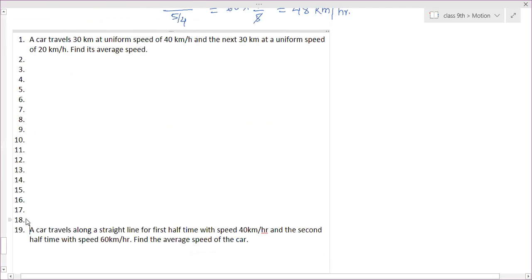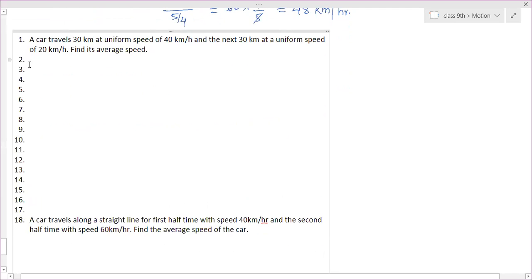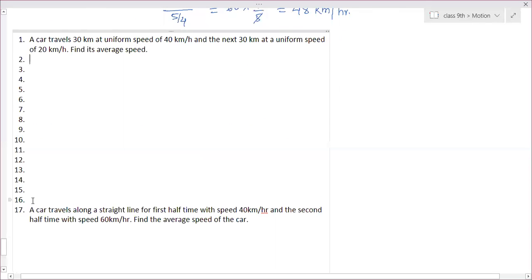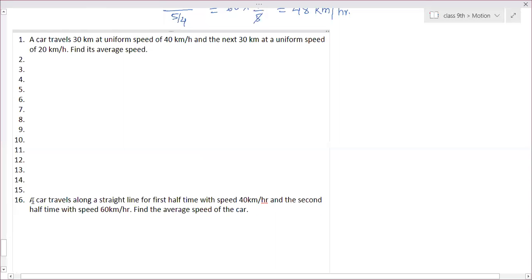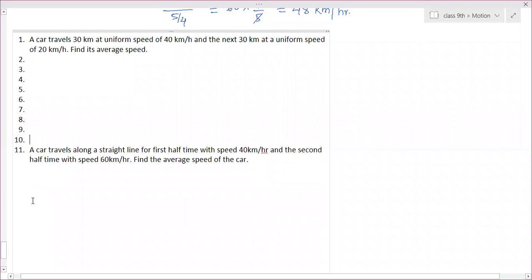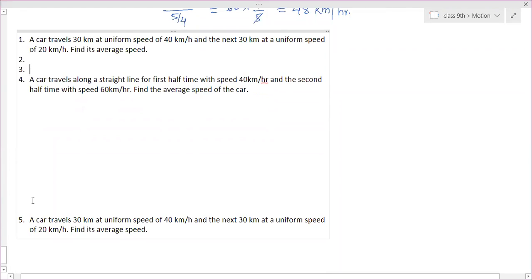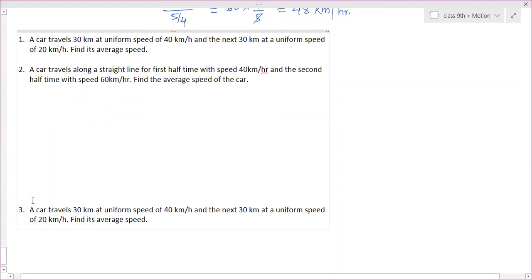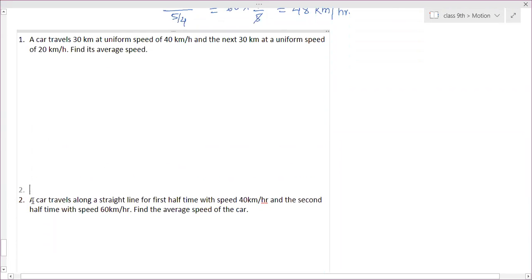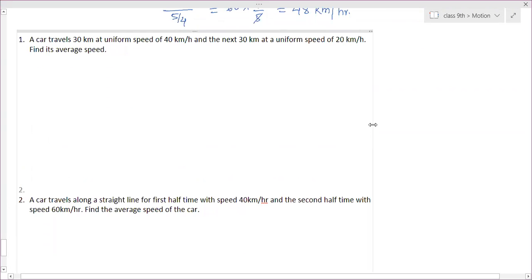So solve this question. First one question, solve it. Exactly same question as we have solved just now, with only values different.